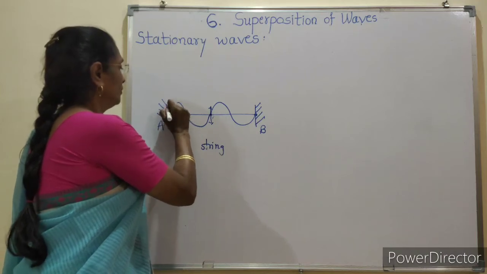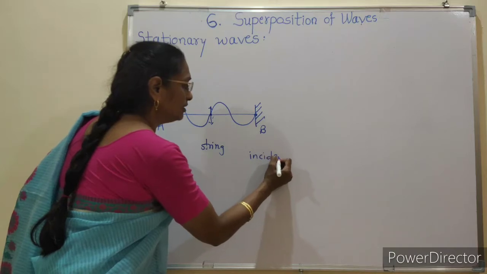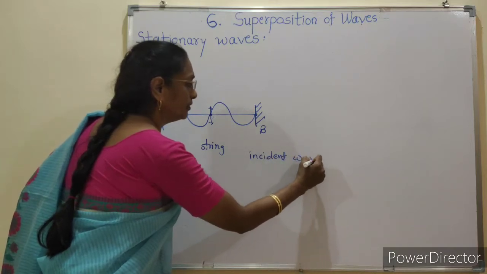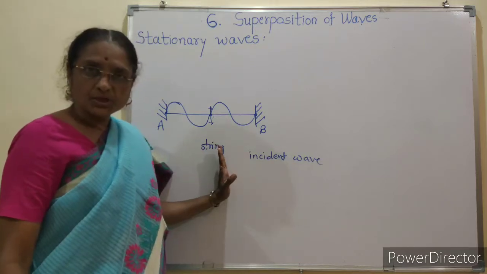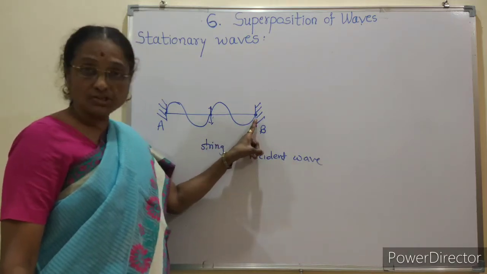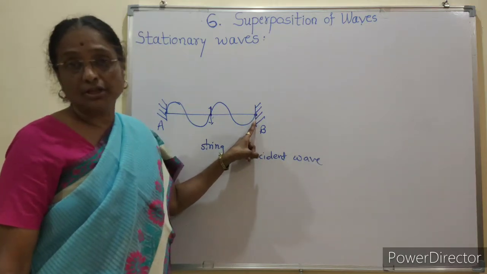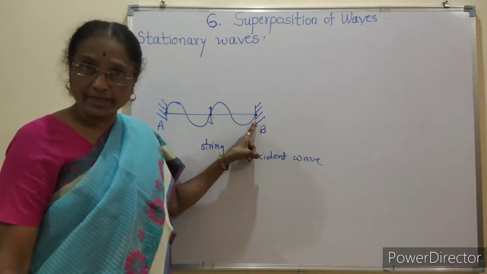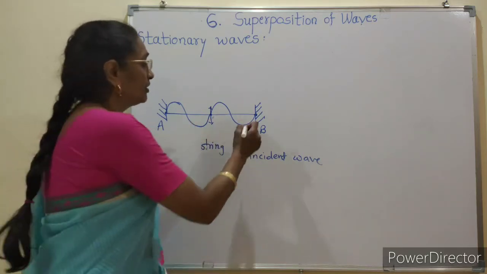This wave which we have produced is the incident wave. But what actually happens here? B is a fixed point. It acts as the denser point or denser medium. It reflects the wave back.